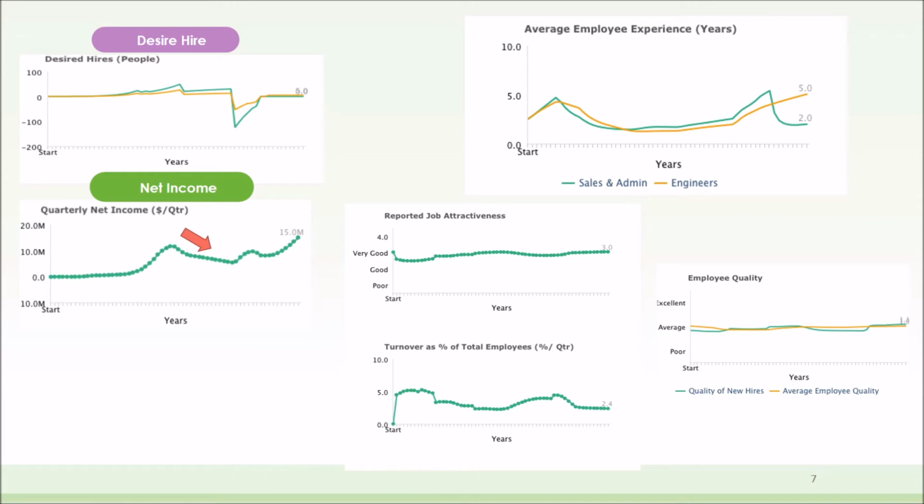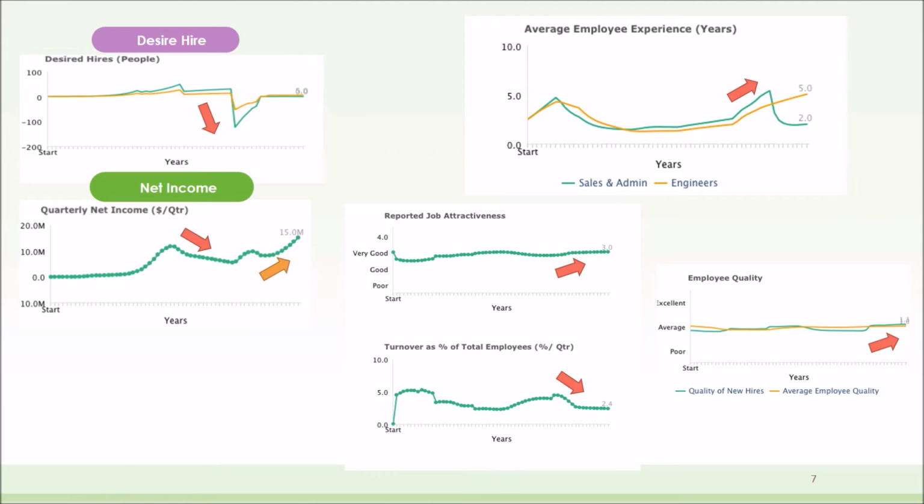At the point where our net income began to decrease, we laid off some employees that were unnecessary or not suitable for the job, to keep our company flexible and respond faster to external changes. When we made this decision, average employee experience, job attractiveness, and employee quality increased, while turnover rate decreased, which may imply that the company is building its shared vision.